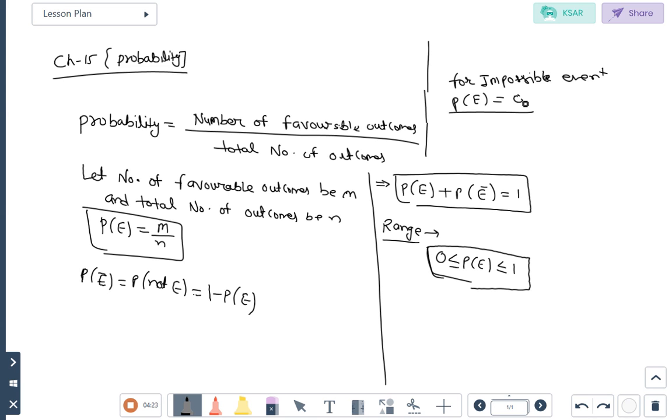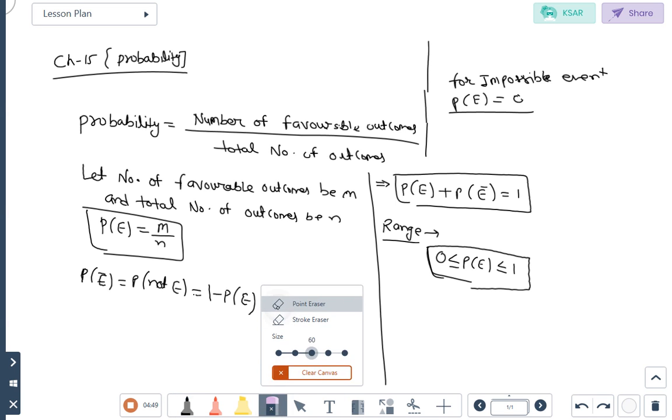Never will 7 come. So what is the probability for that event? 0. And for a sure event, the probability is 1. Meaning probability will never be negative and never greater than 1. The value of probability will neither be greater than 1 nor ever be negative. Understand? After that we will discuss the sample space.